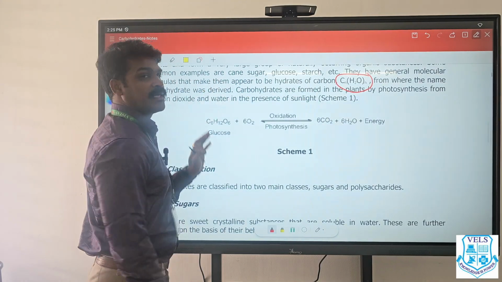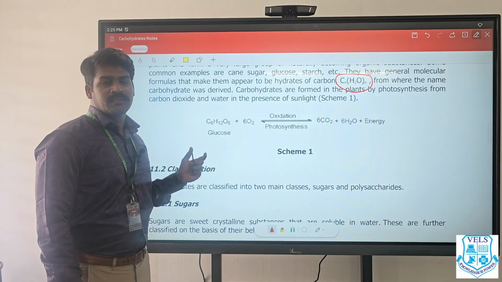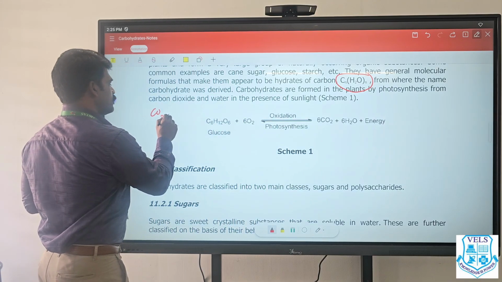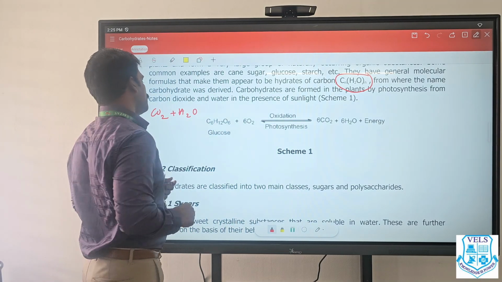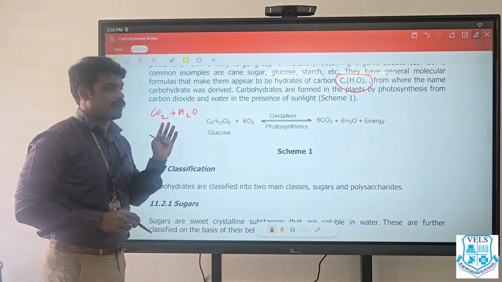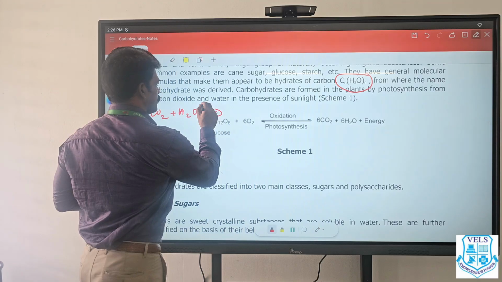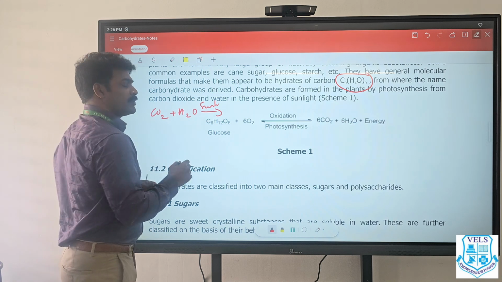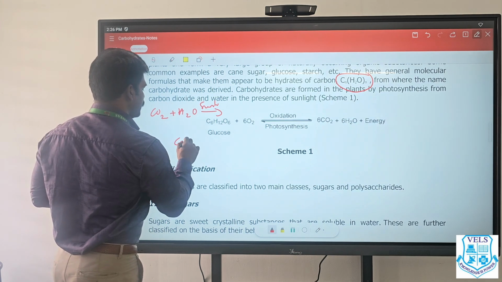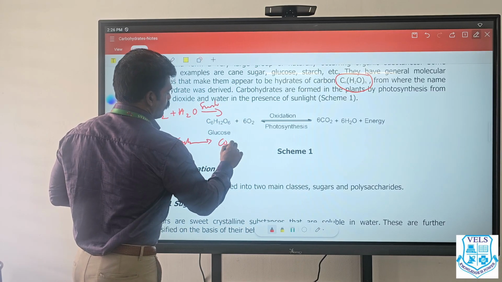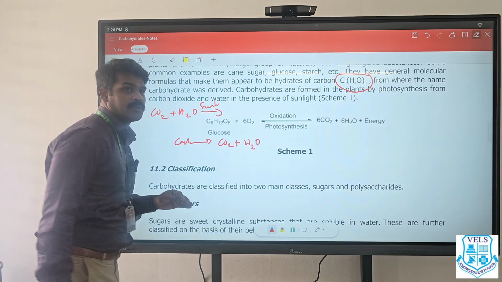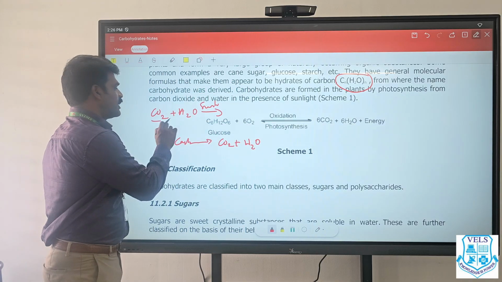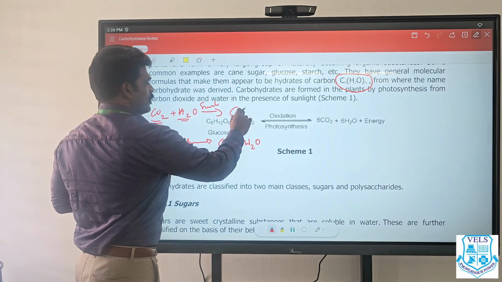Now, how are carbohydrates synthesized? You all know plants synthesize carbohydrates by photosynthesis, from CO2 and water using sunlight. And in human beings or animals, carbohydrates get broken down into CO2 and H2O. So this is a reversible process in our environment.